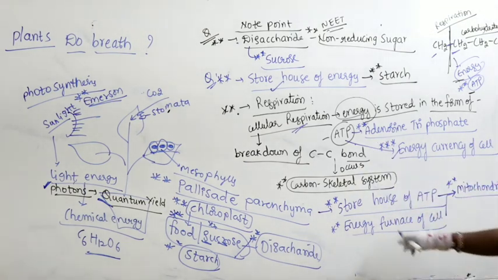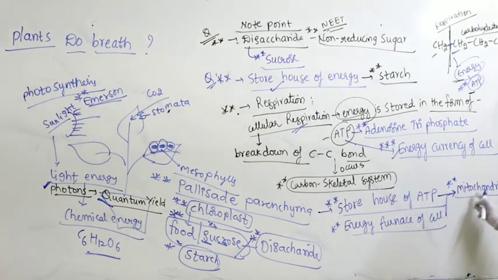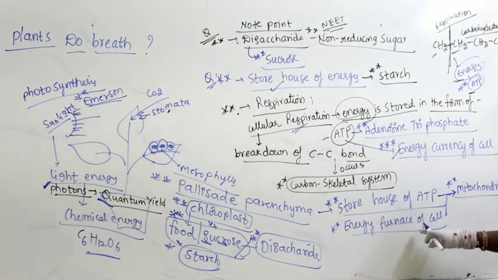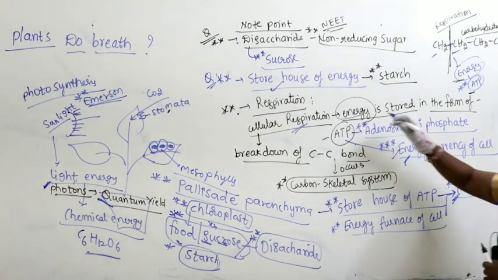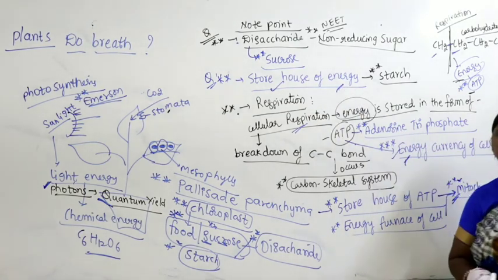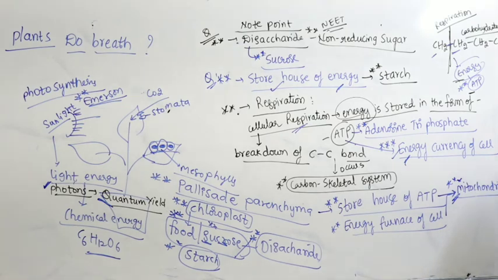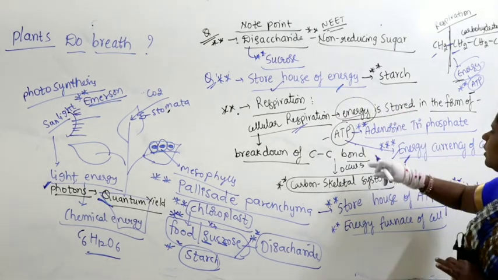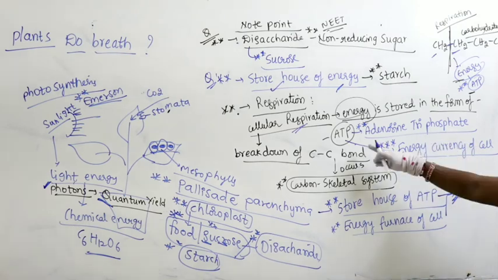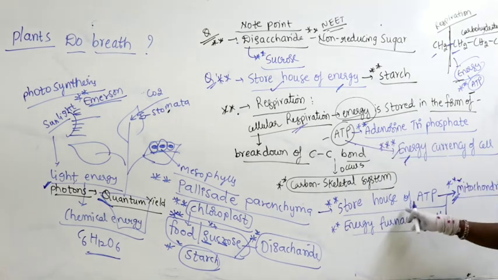Whenever the question is storehouse of ATP, it is mitochondria, and the energy furnace of the cell is also nothing but mitochondria. So for all three questions, most of the time people get confused because all three are related to energy. Again I repeat, remember all of you: storehouse of energy means starch, energy currency of the cell means ATP, and storehouse of ATP or energy furnace of the cell is nothing but mitochondria.